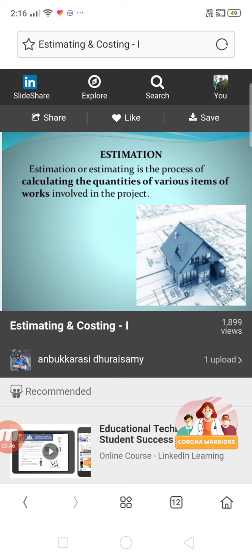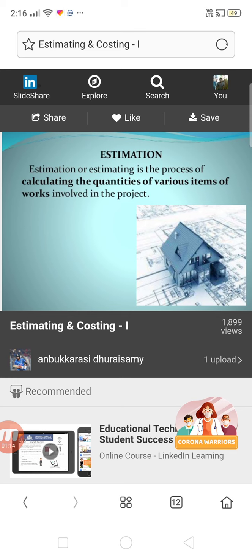Specification comprises two different types. The first one is general specification and the other one is detailed specification. So what is the difference between a general and a detailed specification? Generally, a specification describes briefly the types of class and the procedure you are going to follow for the construction work, and it gives you the brief specifications.